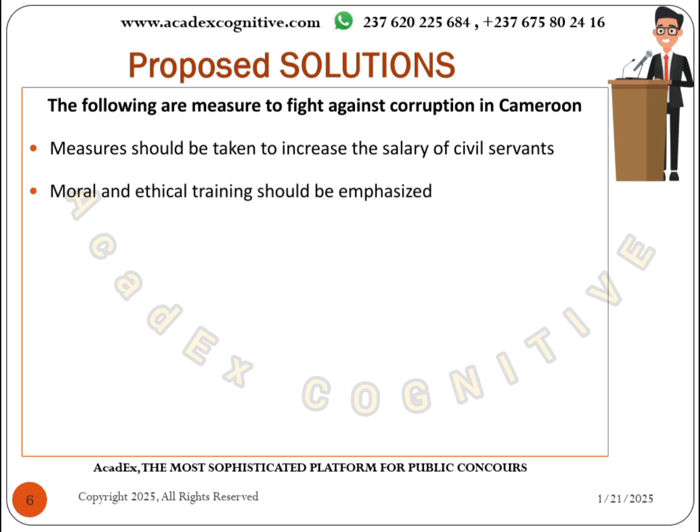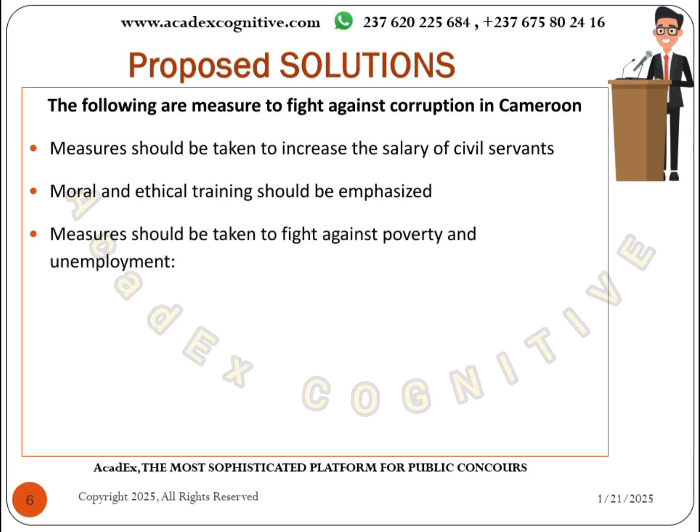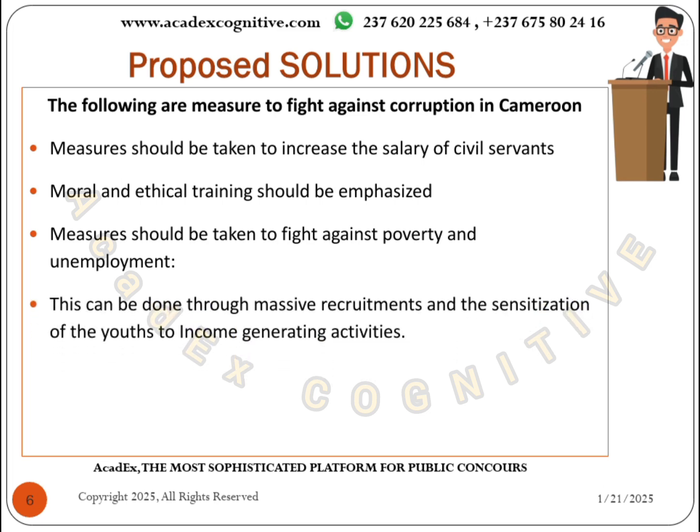Moral and ethical training should be emphasized, even for workers, for professionals. Moral and ethical training should take place. Measures should also be taken to fight poverty and unemployment. This can be done through massive recruitment, massive sensitization of youths.